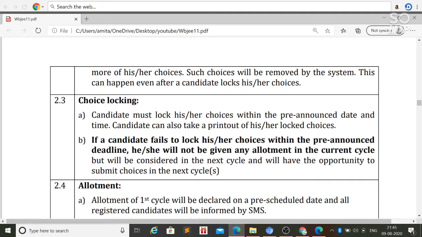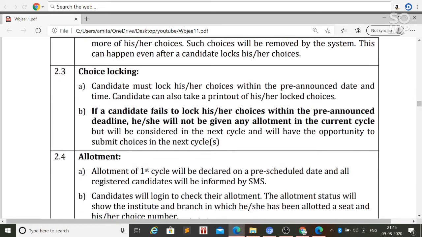It is the same. If a candidate fails to lock his or her choice within the pre-announced deadline, he will not be given any allotment in the current cycle, but will be considered in the next cycle. He will have the opportunity to submit choice in the next cycle. This is the same: if you miss the first round of counseling, then you have the choice to submit your choice in the second round of counseling, or in the third round of counseling.